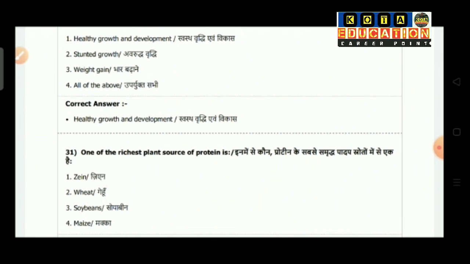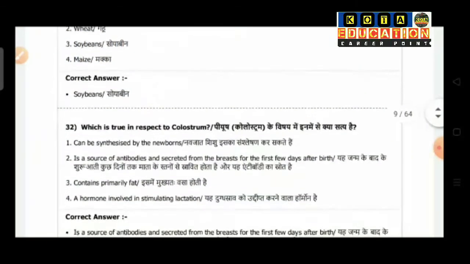Question number 31 is one of the richest plant sources of protein is. Option 1 is zein, option 2 wheat, option 3 soybean, and option 4 maize. So the correct answer is soybean.